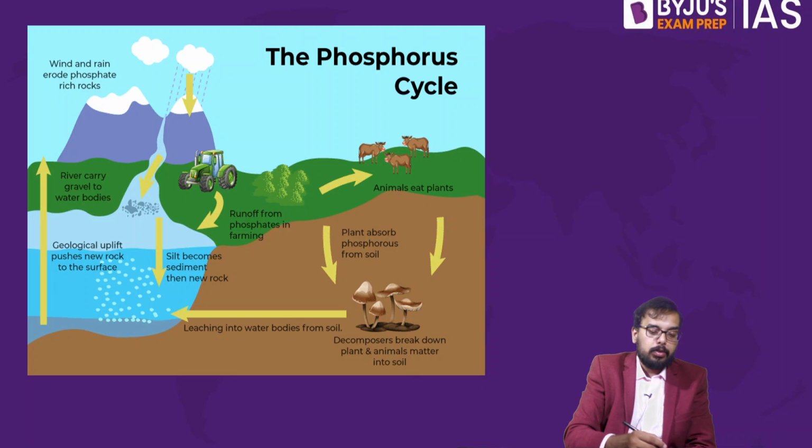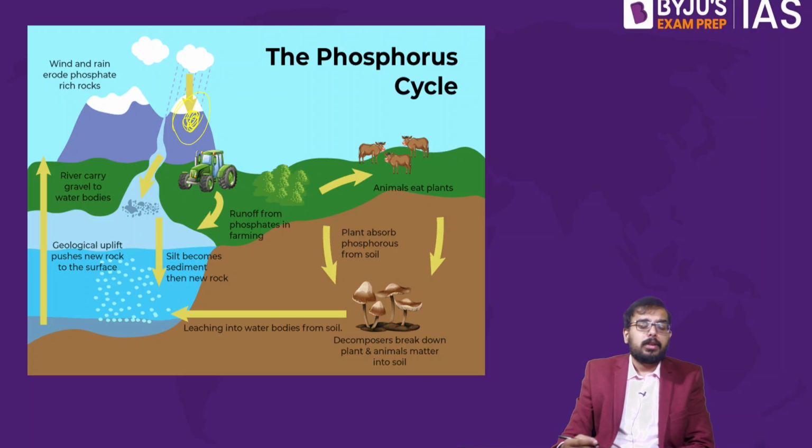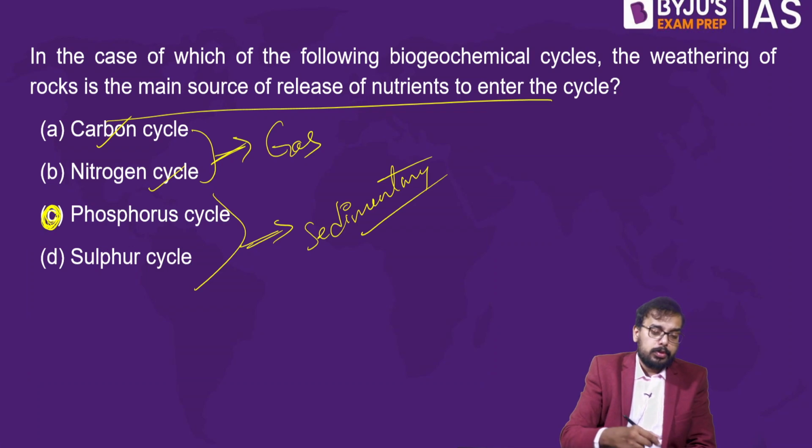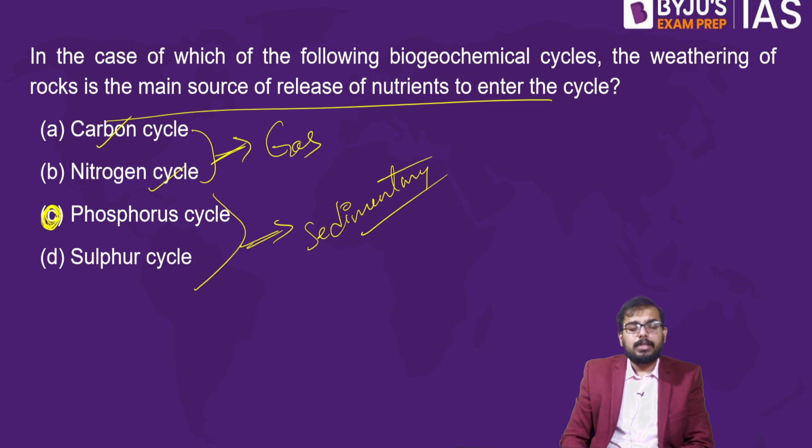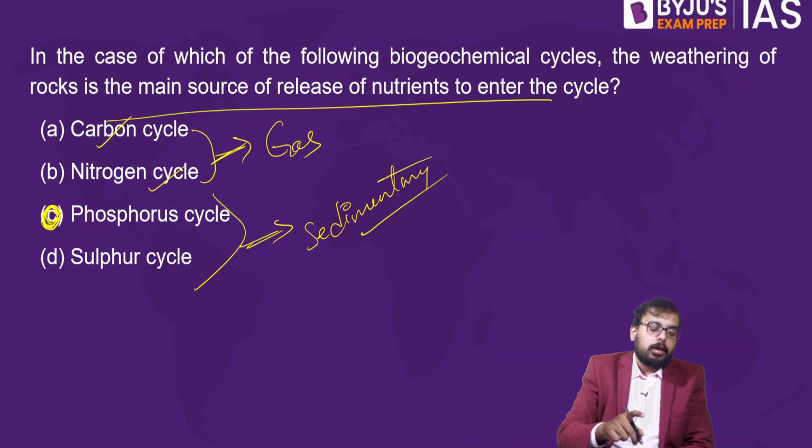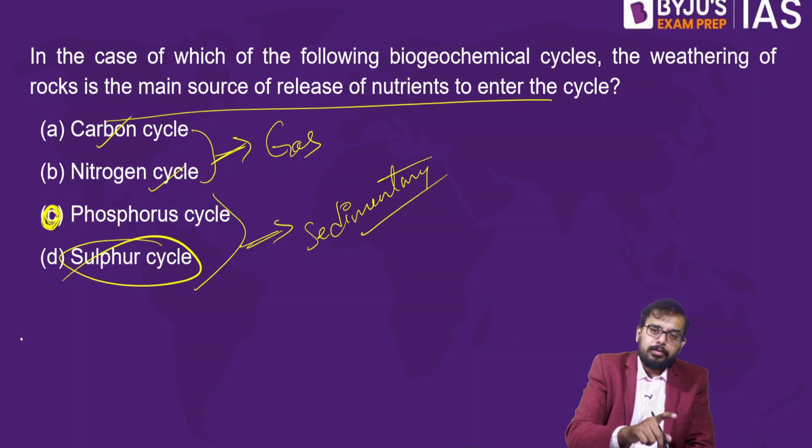So this is your biogeochemical cycle, this is your phosphorus cycle. It originates from the rock. So the main source for nutrient release of phosphorus, or phosphate, is rock. But what is the main source for release of sulfur?